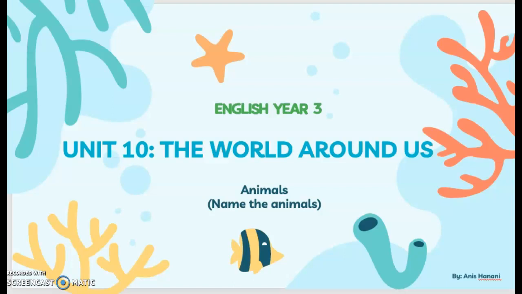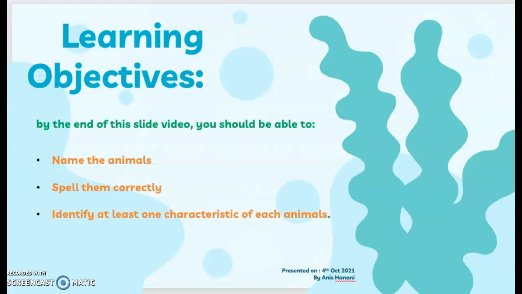We are in unit 10, the world around us, and we are going to look into animals. So the activity we are going to do today is to name the animals. Before we move on, let's look at our learning objective. By the end of this slide video, you should be able to name the animals, remember the spelling of each animal, and identify at least one characteristic of each animal.